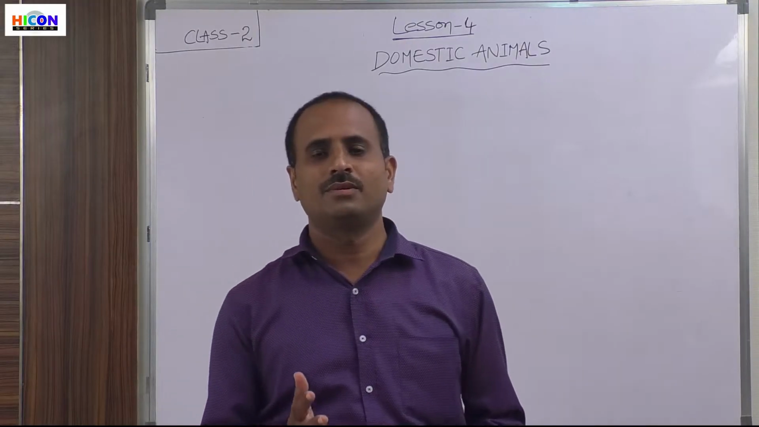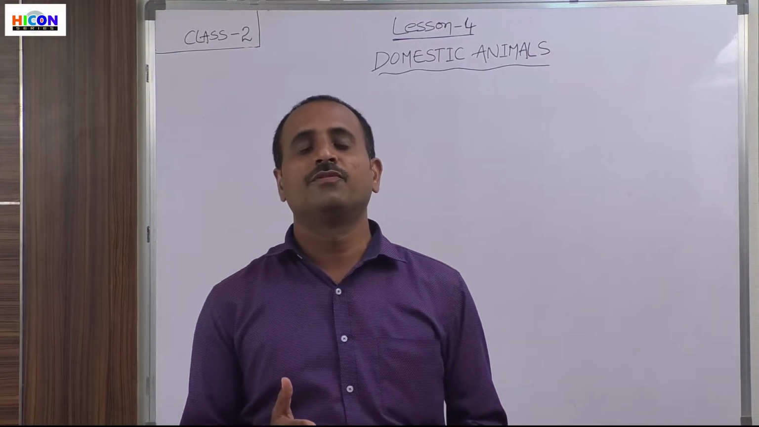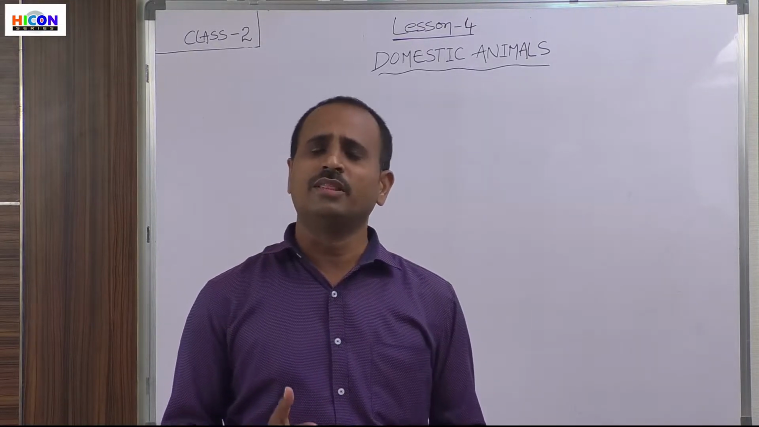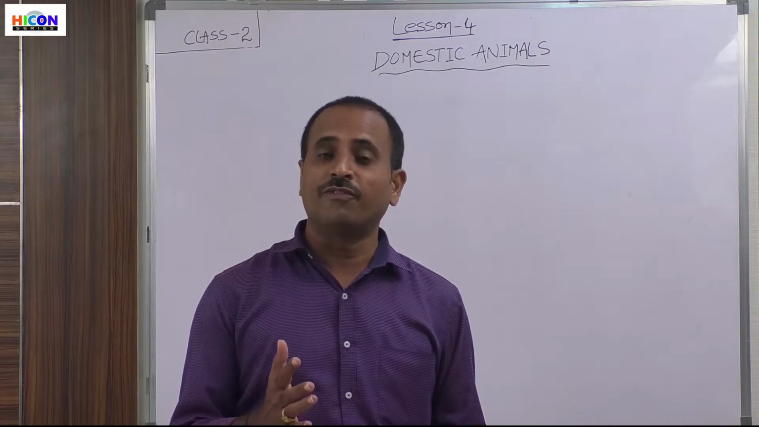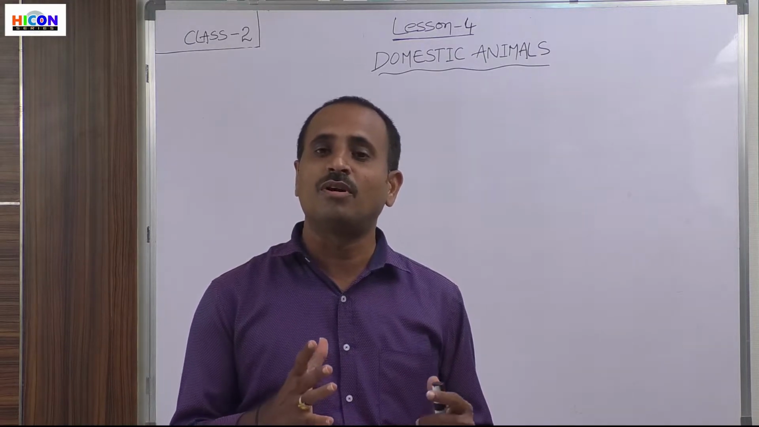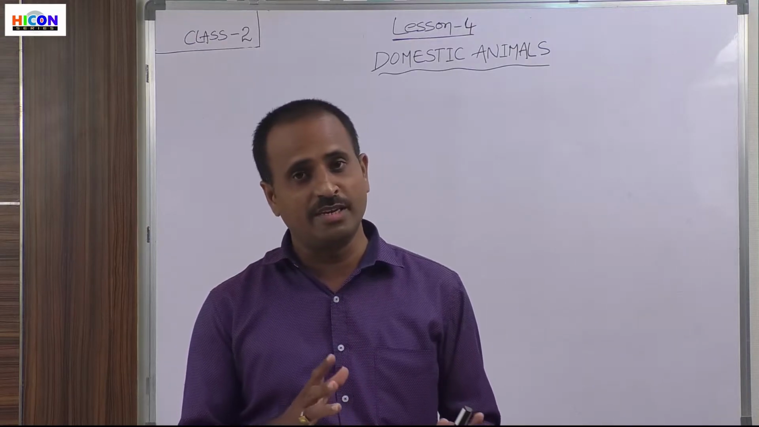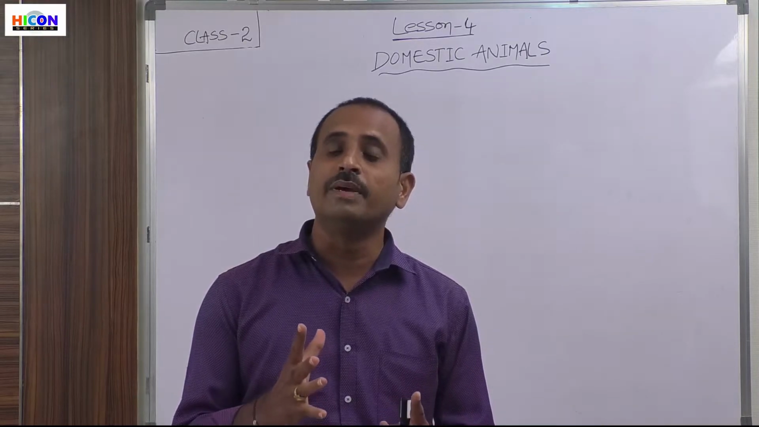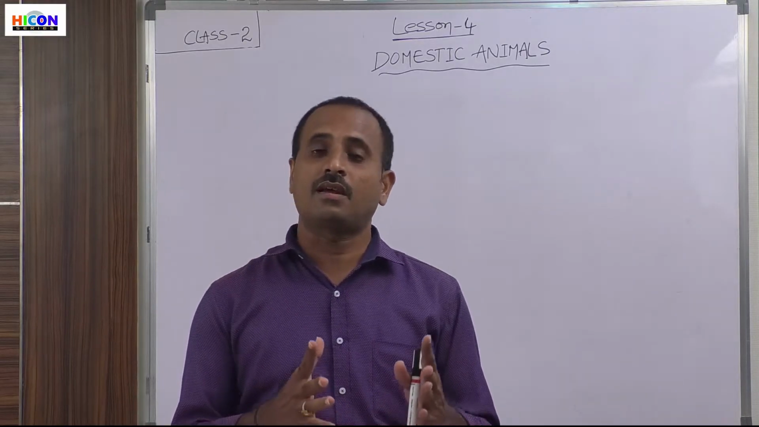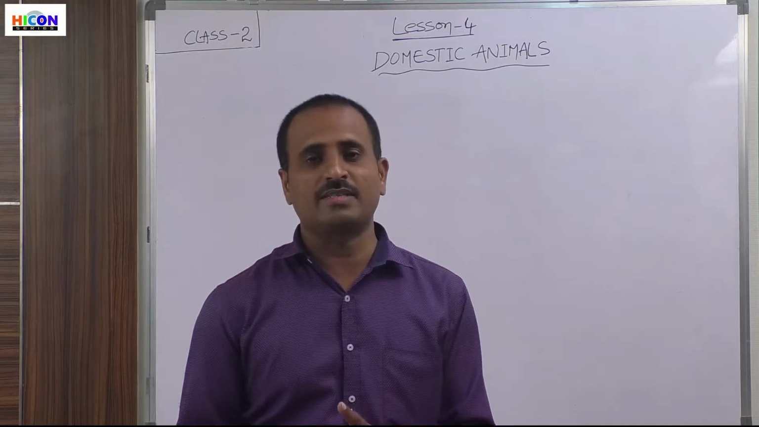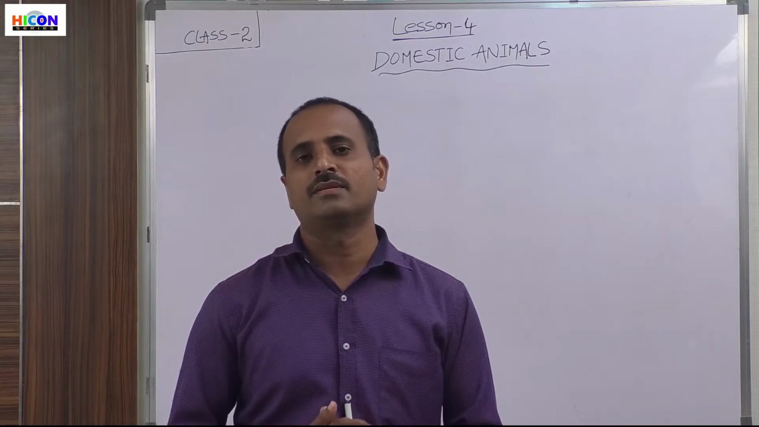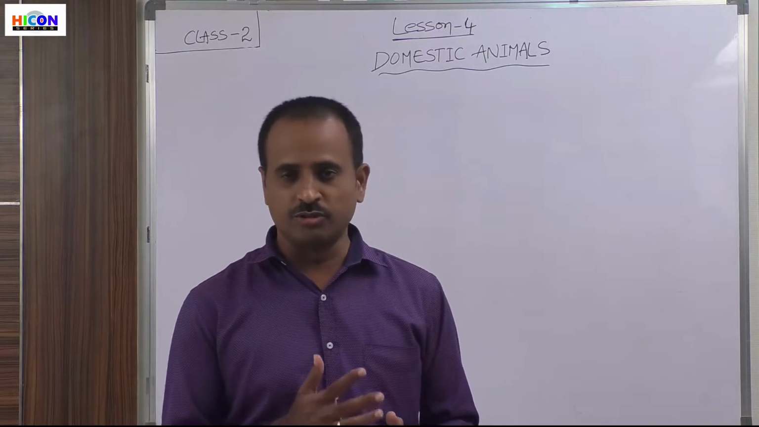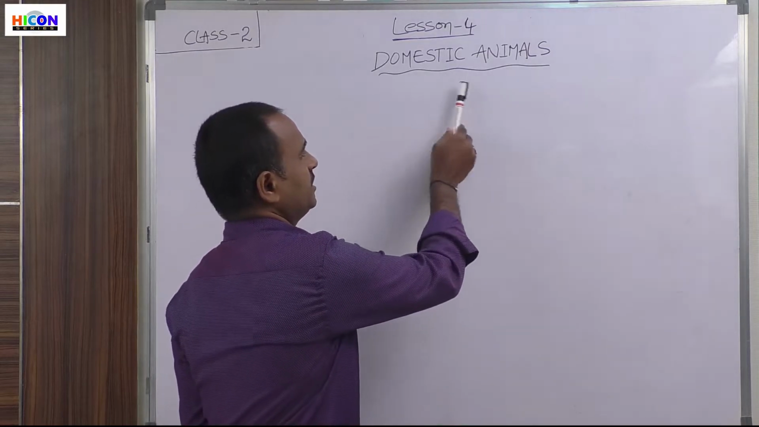Hi children, good morning. In the previous episode, we discussed the third chapter, that is wild animals. In that chapter, we learned about the different wild animals, that is small size wild animals and big size wild animals, and also the different types of wild animals based on their food habits, that is carnivorous animals, herbivorous animals, and omnivorous animals. Now, in this episode, we are going to discuss the fourth chapter, that is domestic animals.